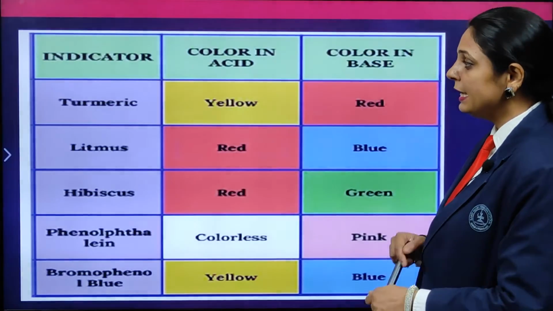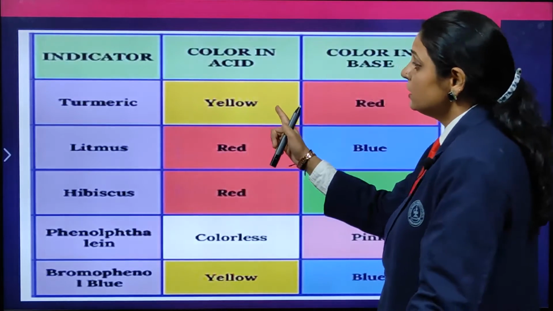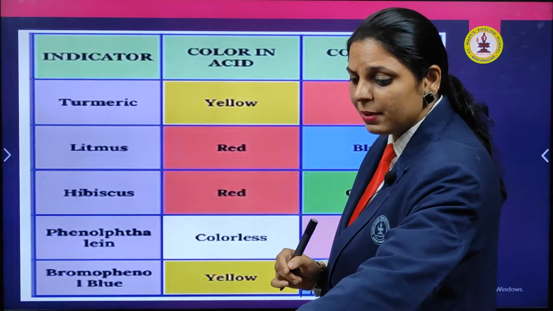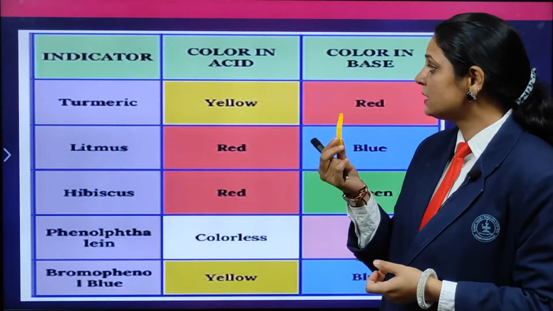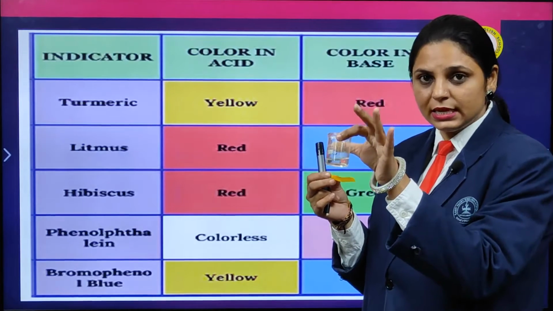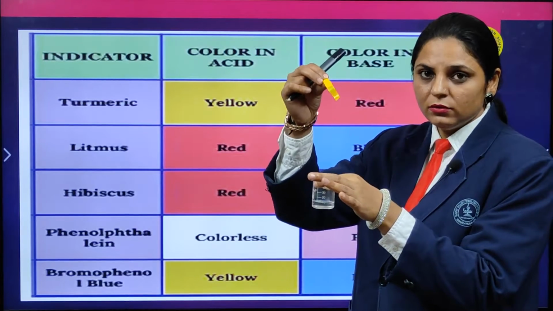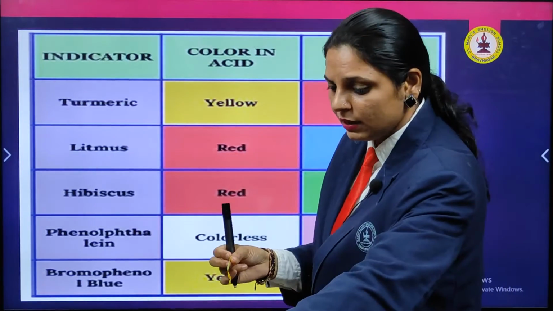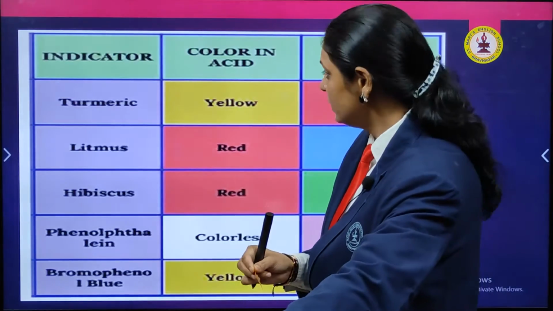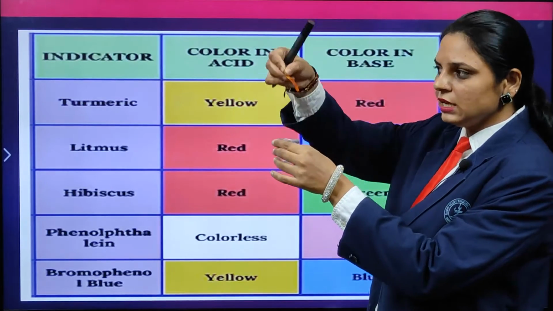These are the different types of indicators we studied. Turmeric, you need to recall again. I have this in my hand. What color will it give with an acid? This is acetic acid, vinegar. If I mix this, it stays the same yellow color with the acid, and on the other hand, if I treat litmus paper with this acid, you can see the red color.